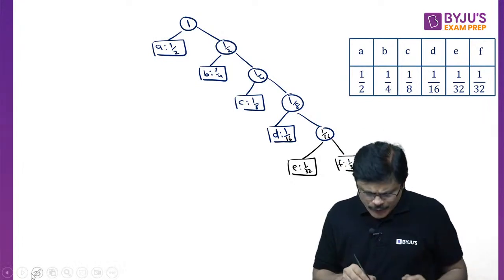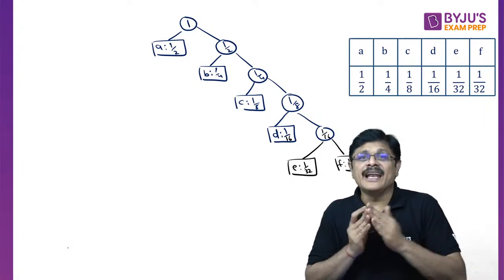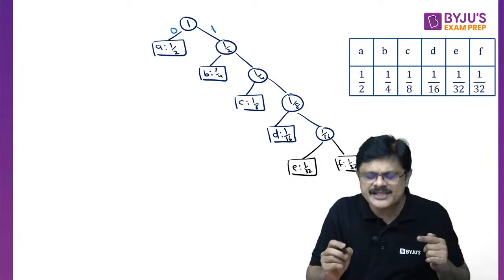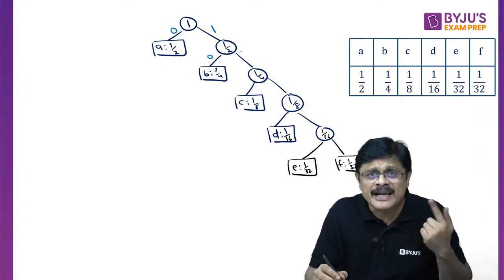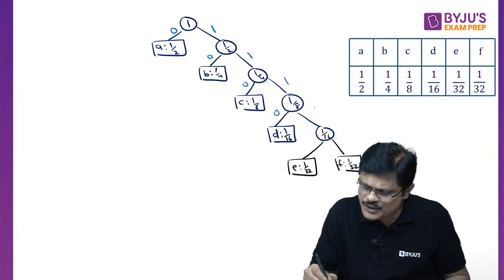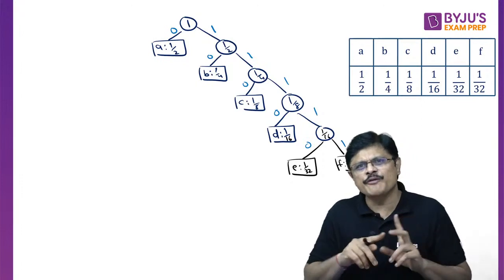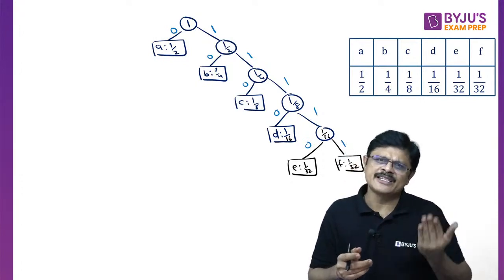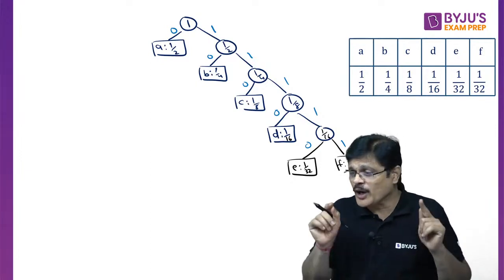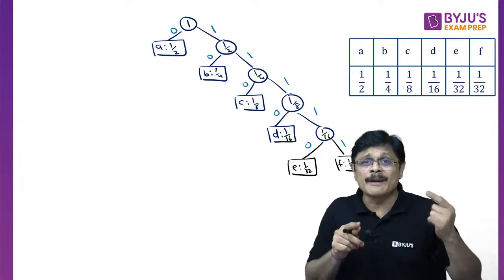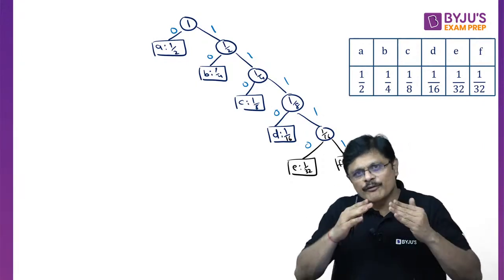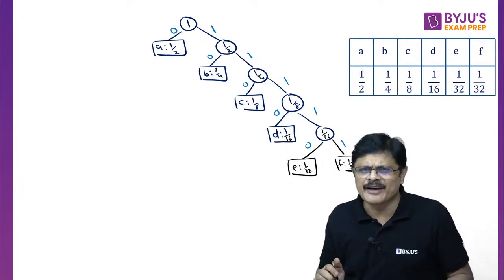Okay. Now what you do is you just number these left edges and right edges. Every left edge is numbered with 0 and every right edge is numbered with 1. Left edge is labeled with 0 and right edge is labeled with 1. Actually if you want you can do the reverse also, left edge with 1 and right edge with 0. But you have to follow it uniformly. Don't do sometimes left is 0 and right is 1, and sometimes the reverse. Follow uniformly, my dear friends. Anything is fine.